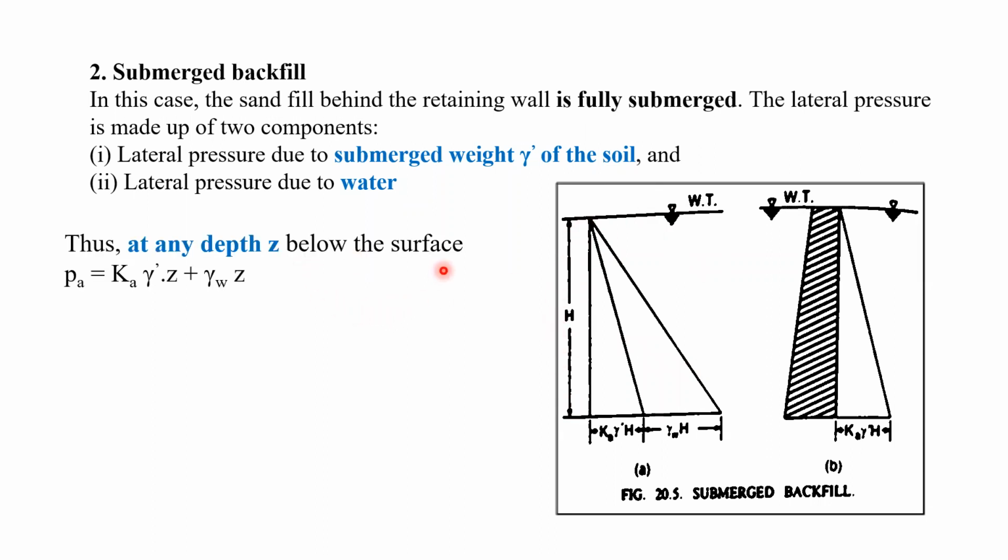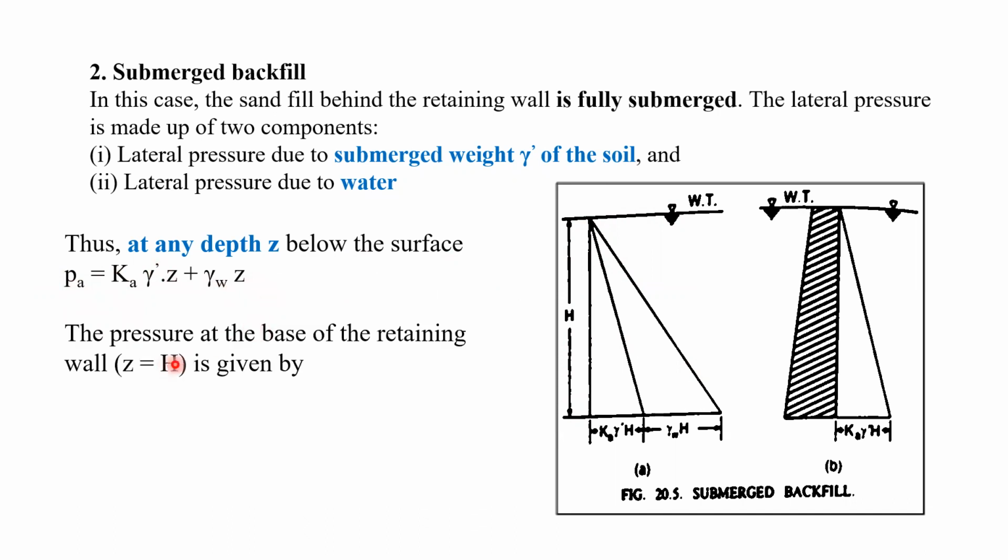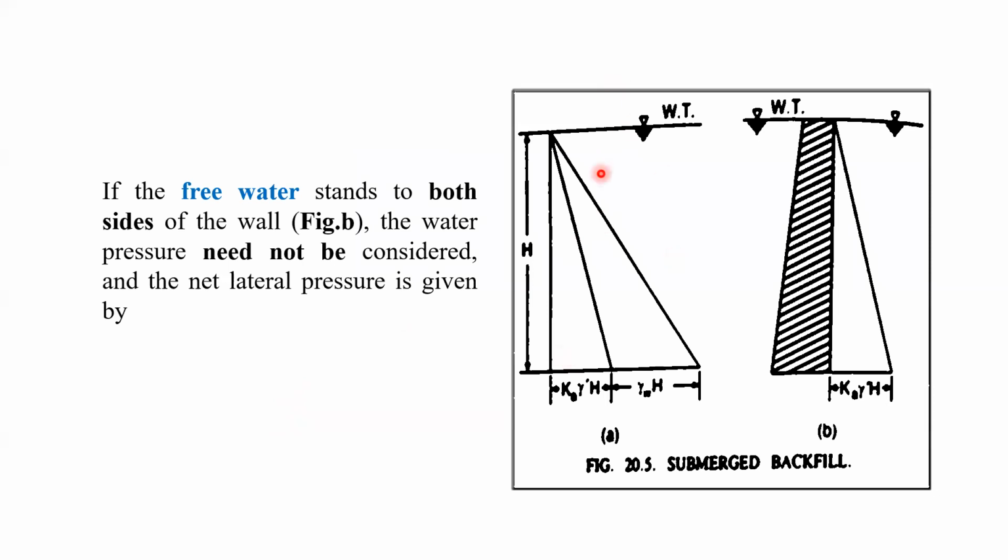At any depth Z below the surface, for any soil element, the lateral pressure is equal to K gamma dash Z plus gamma w Z. At the base of the retaining wall, when Z becomes H, the pressure will be K gamma dash H plus gamma w H. This is the first figure. Now, suppose the free water extends to both sides, this is the retaining wall.